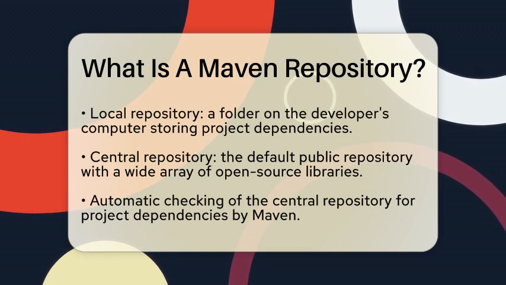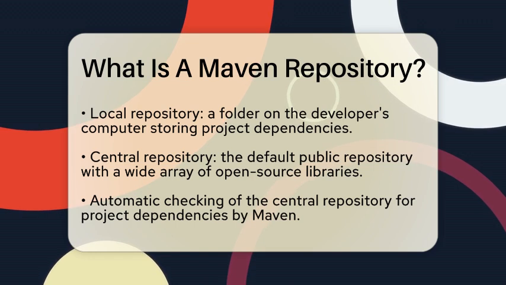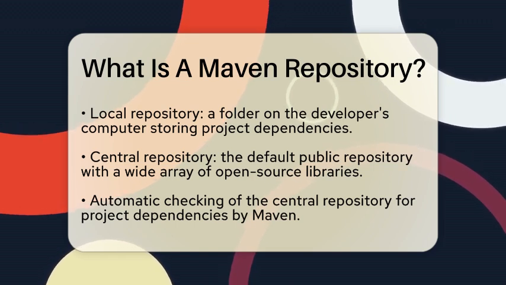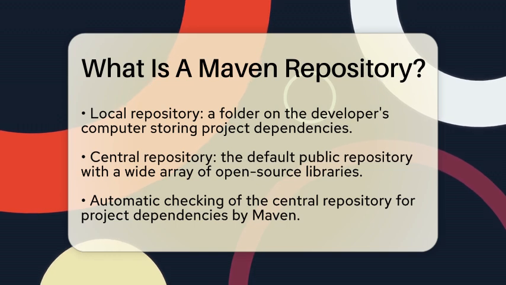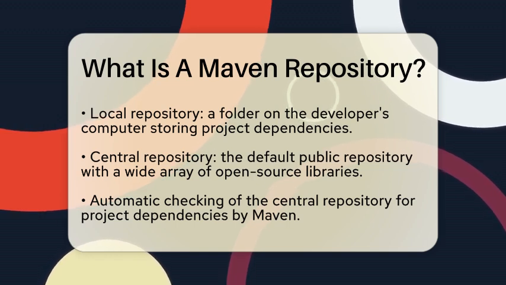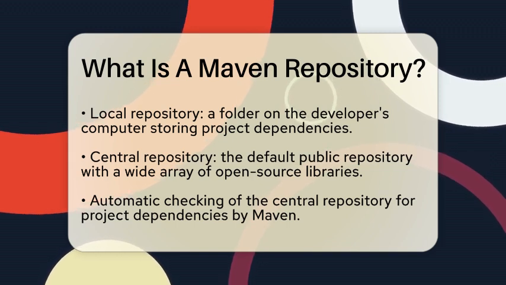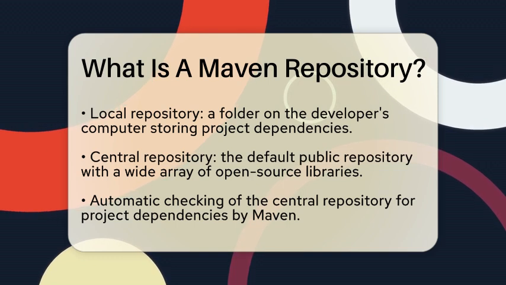Next, we have the central repository. This is the default public repository for Maven and contains a vast collection of open-source libraries. When you use Maven, it automatically checks this repository for any dependencies your project might need. This means you can easily include libraries without having to set up anything complicated.